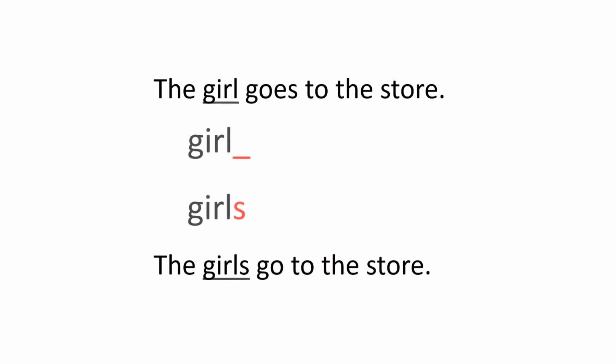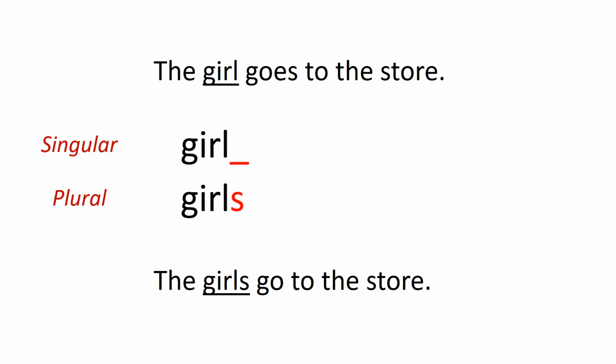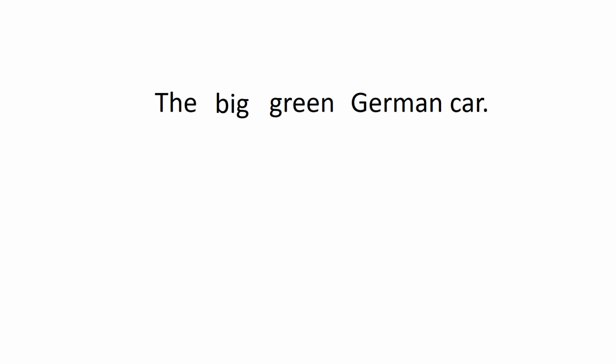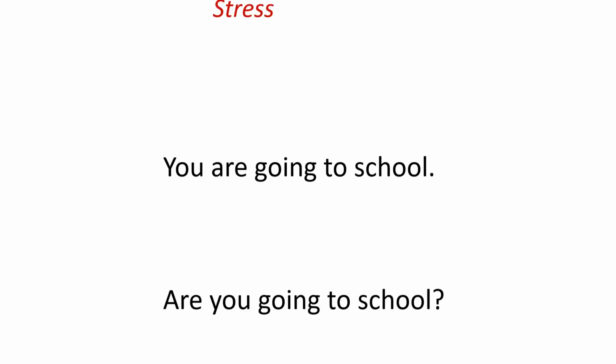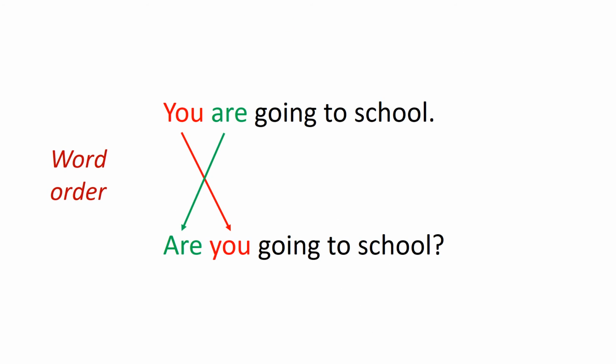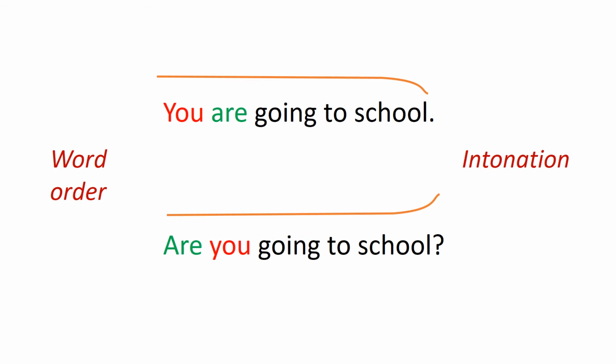For example, in English, when the subject of a sentence is plural, the form of the noun shows that it's plural. The pluralness of the subject is also redundantly communicated by the form of the verb. In the example of the big green German car, emphasis was put on the color by rearranging the adjectives. The information that the color is being emphasized is also communicated by putting extra stress on green. Some questions are formed by rearranging the words in the sentence. The information that the sentence should be understood as a question is also often redundantly supplied by a change of intonation.